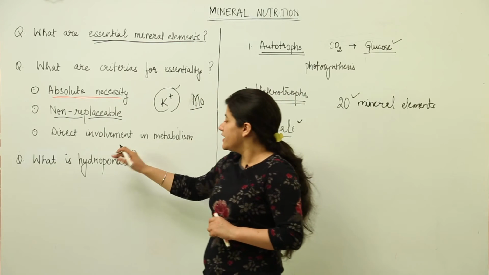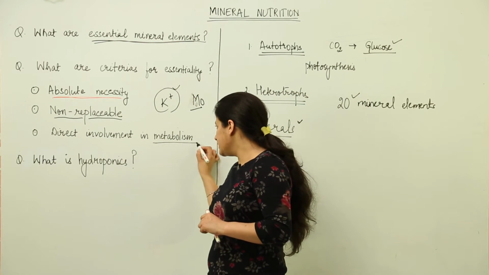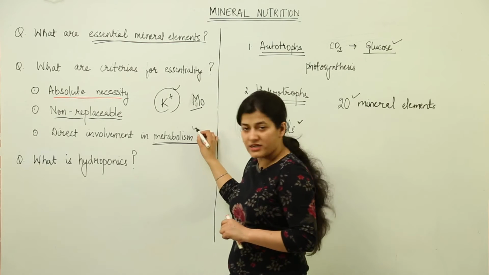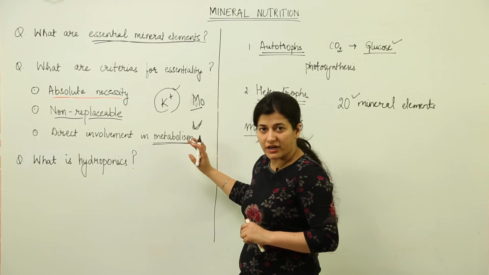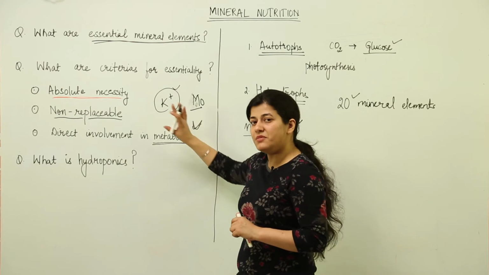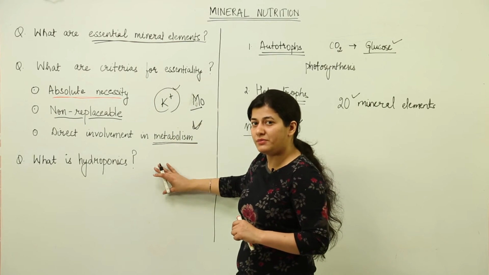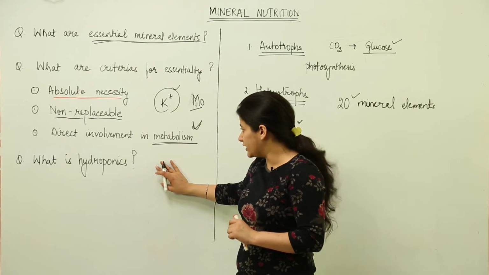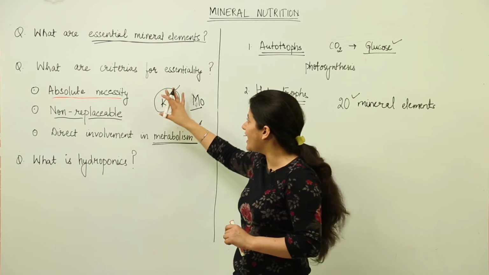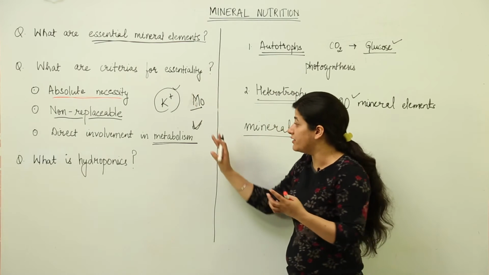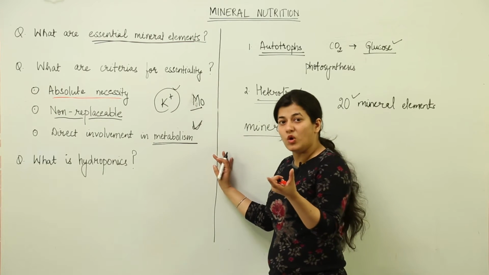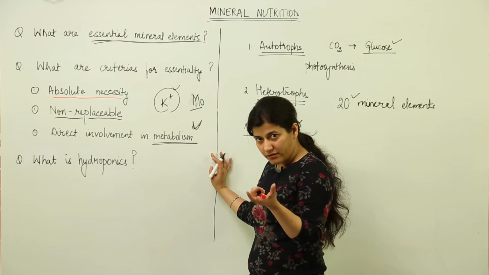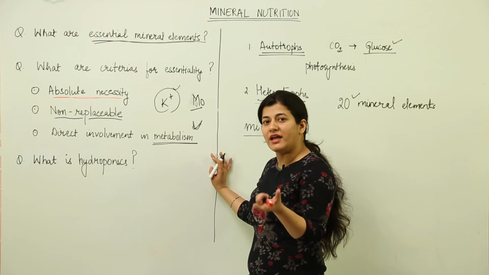The last one is that, because every living condition is defined in terms of metabolism, the sum total of catabolic and anabolic activities, the mineral element should be directly involved in metabolic activities. If it is not directly involved in the metabolic activities, it cannot be considered an essential mineral element. You know, certain plants take up gold also, they have gold in their composition, so that gold can be replaced.